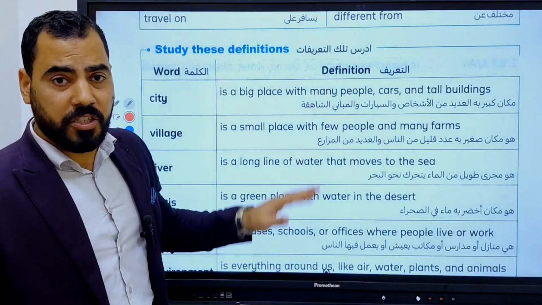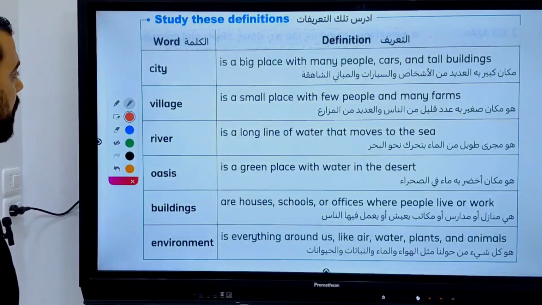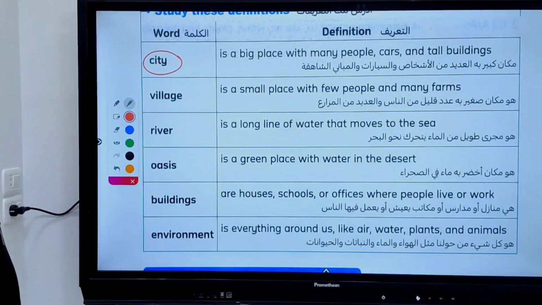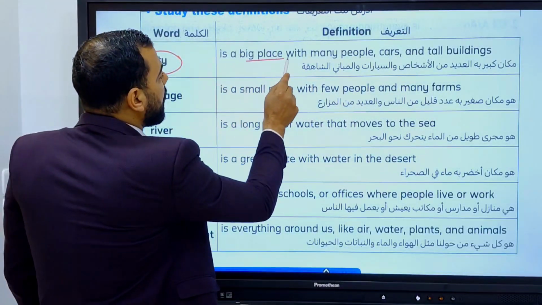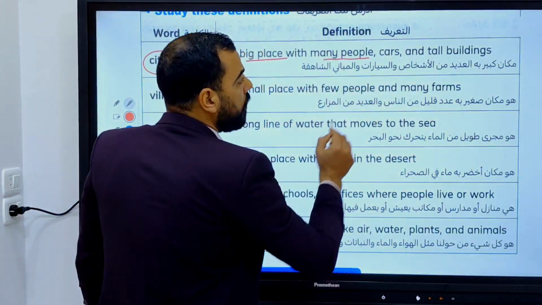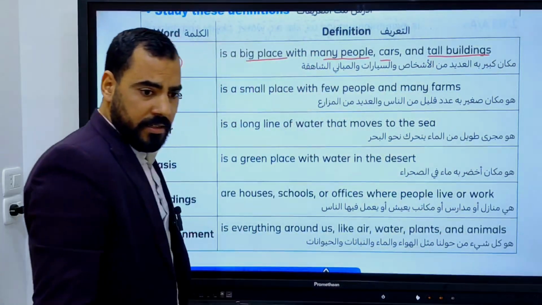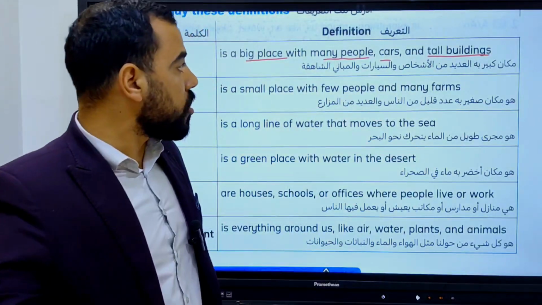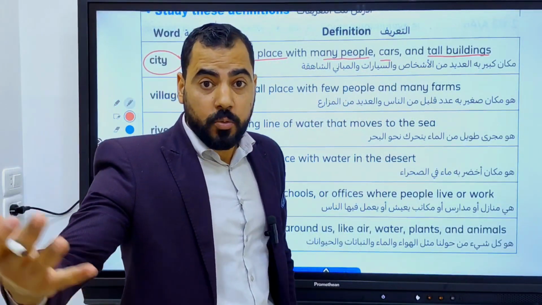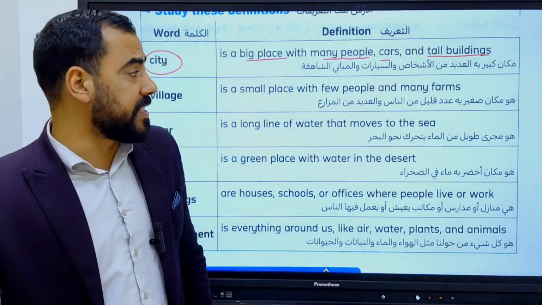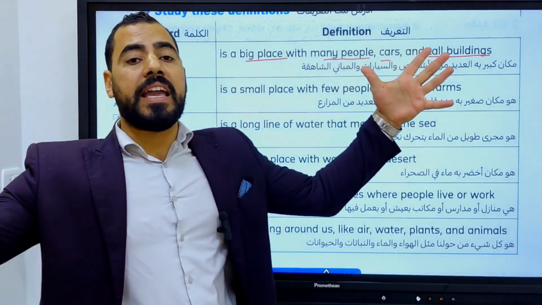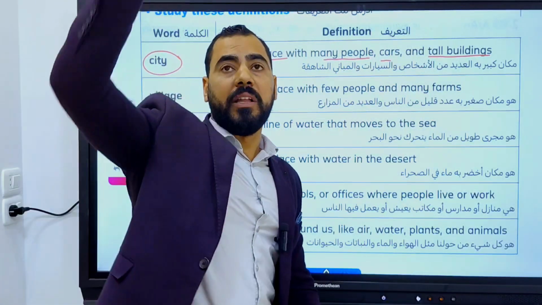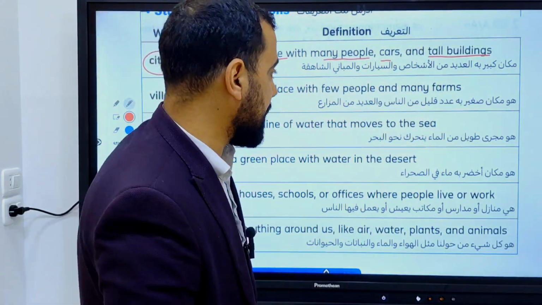So let's move to these definitions. Let's read them together. Number one, city. What is the meaning of city? City is a big place with many people, cars, and tall buildings. For example, like Alexandria, Cairo, and so many places. We have a lot of cities in Egypt. Al-Alamein, for example. So, city is a big place with a lot of people, a lot of cars, and tall buildings.